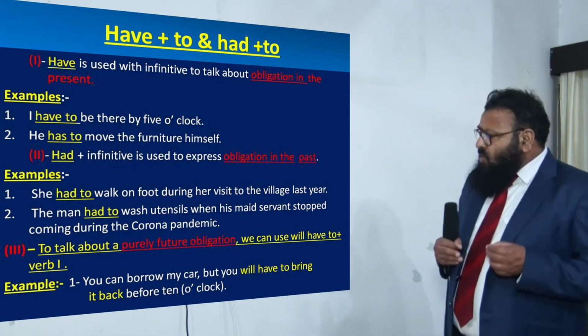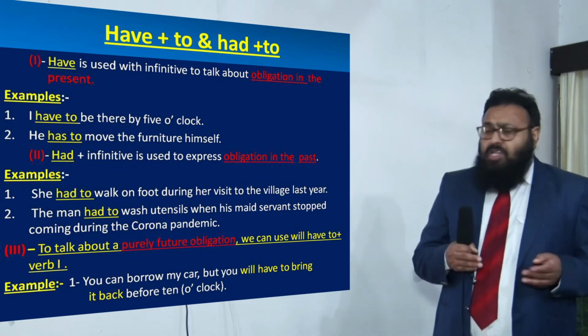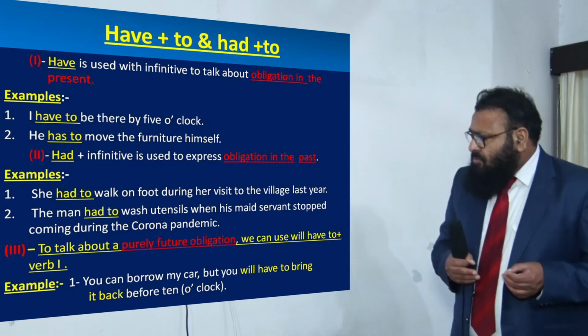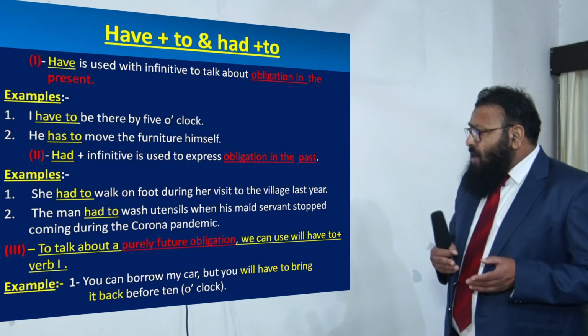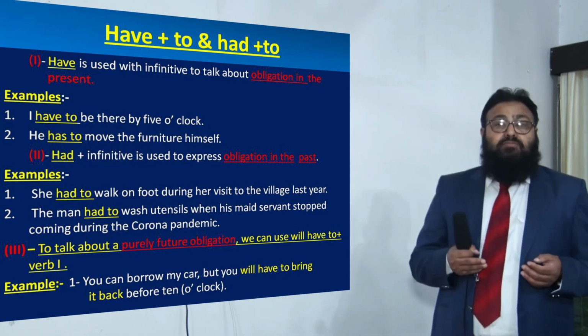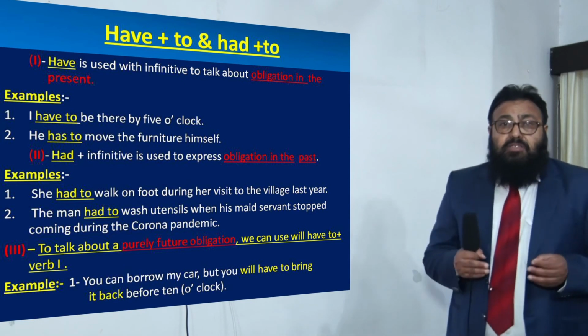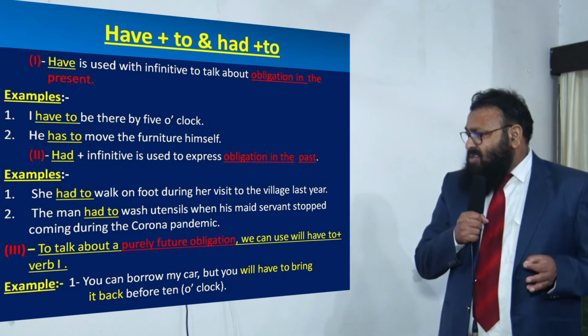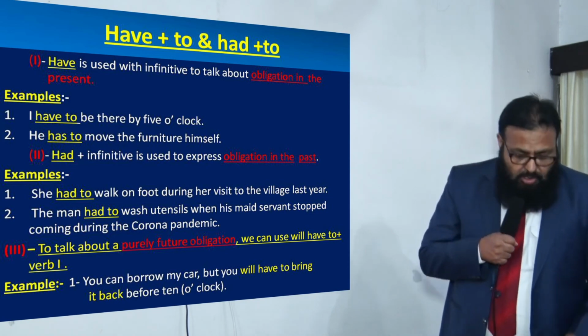And the third use of have to and had to is when we talk of purely future obligation, we make use of will have to or shall have to. Example is: you can borrow my car, but you will have to bring it back before 10. You can borrow it, but now the time limit is set that you have got to get it back before 10 o'clock.